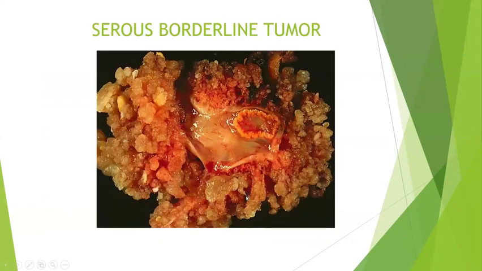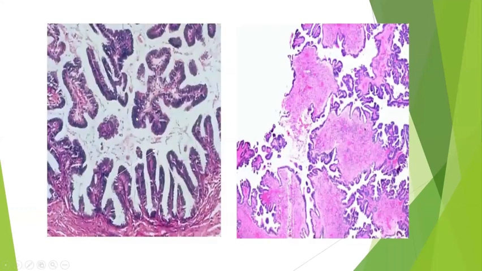Then comes the borderline tumor. Borderline can be again cystic and solid, but the solid area predominantly will show multiple papillary structures, and there can be micropapillary invaginations. So this is a borderline papillary serous cystadenoma, with multiple papillary invaginations into the underlying stroma, which may usually show a microinvasive pattern.